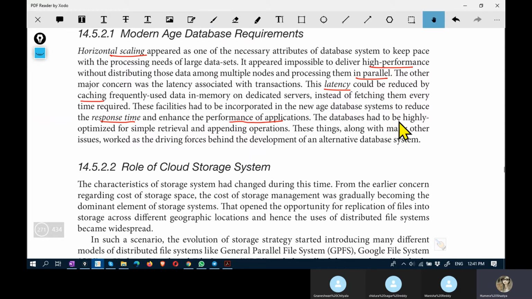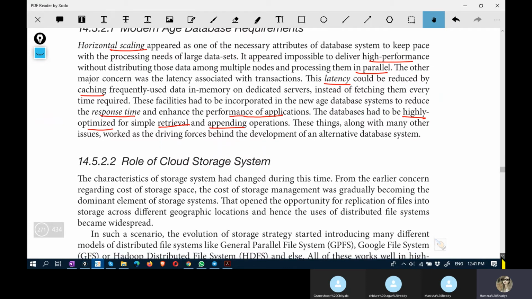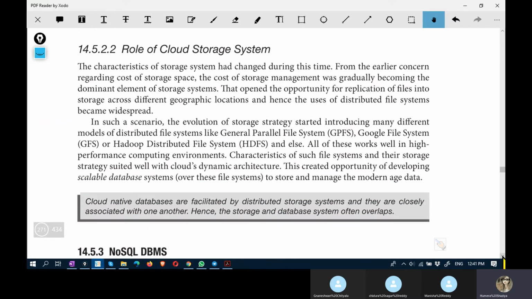And databases have to be highly optimized for retrieval and appending operations. These are the requirements from modern age databases. And the role of cloud storage system. The characteristics of storage system had changed during this time. Earlier concern was the cost of storage space.